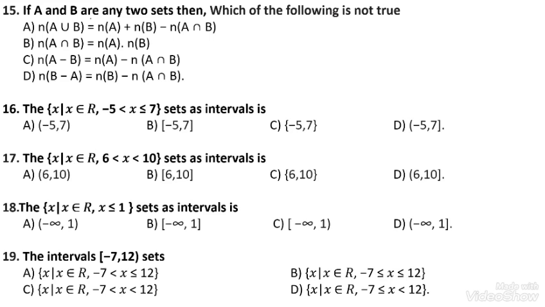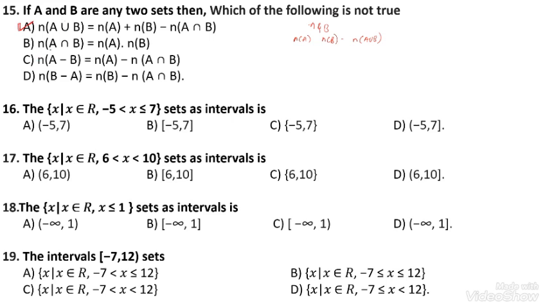If A and B are any two sets, n of A represents the number of elements present in set A and n of B represents the number of elements present in set B. n of A union B is the number of elements present in A union B. The result is n(A union B) equals n(A) plus n(B) minus n(A intersection B). This is the true statement.